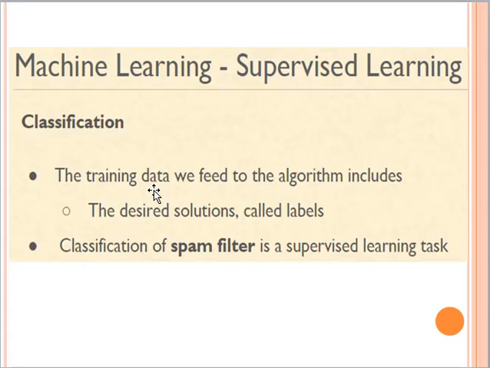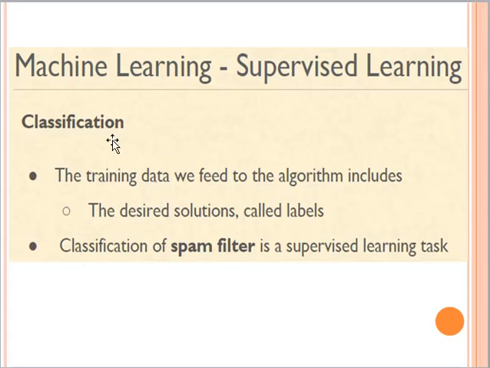And once we have those training data with labels, and our algorithm has been trained on the training examples, then we can expect that our algorithm will be trained enough, or capable enough, to perform on unseen data as well. We will be talking about the unseen or test data later on.